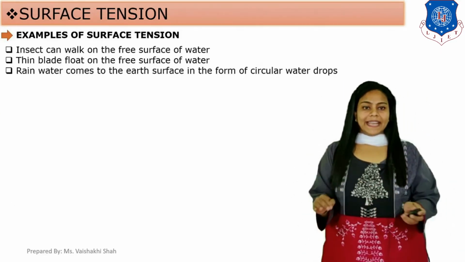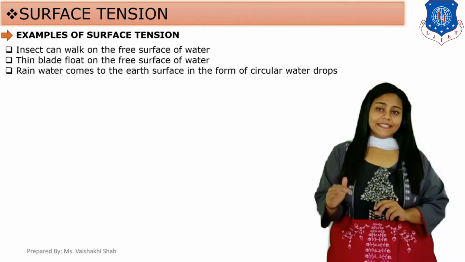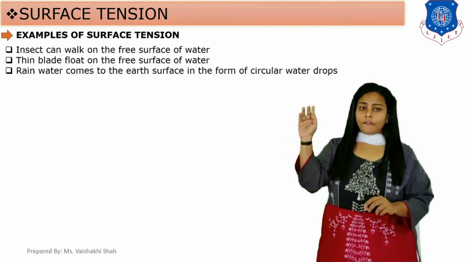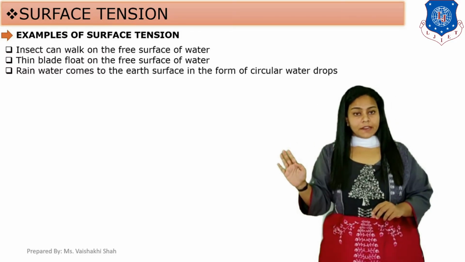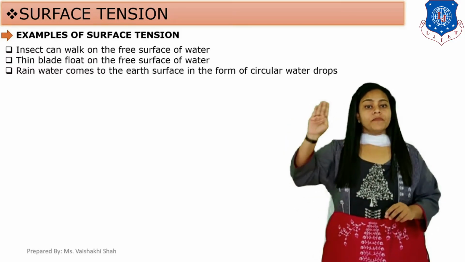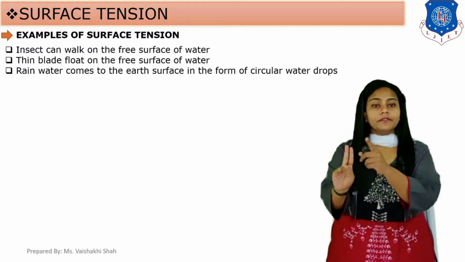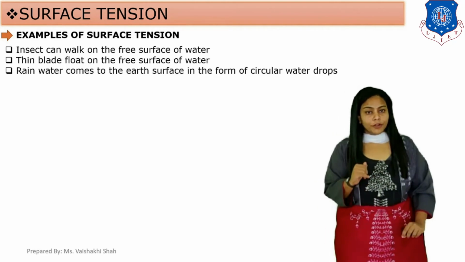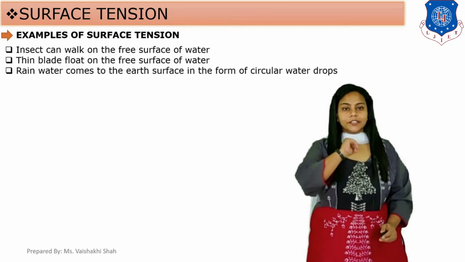Now our next property of fluid is surface tension. We studied property mass density, weight density, specific gravity, specific volume and viscosity. We studied five properties here. Now the next property of fluid is surface tension.